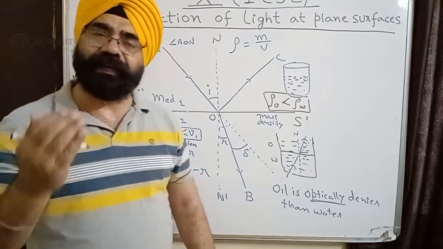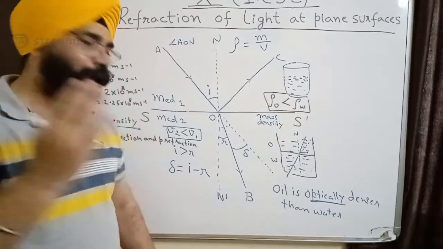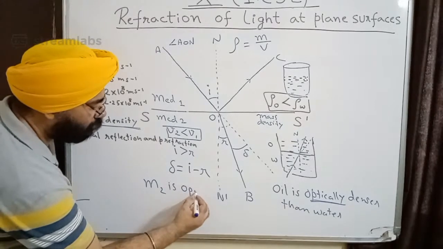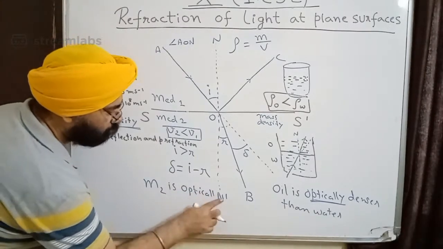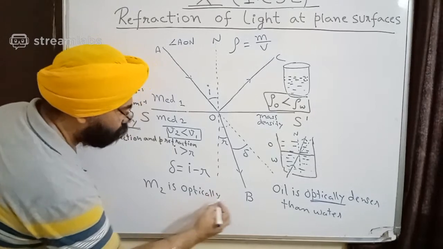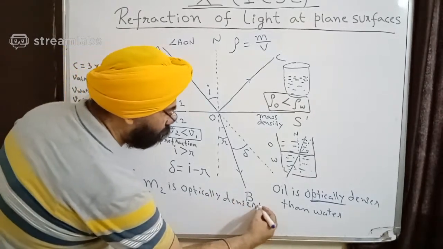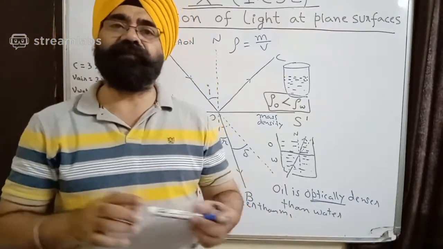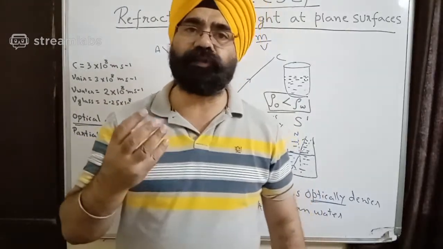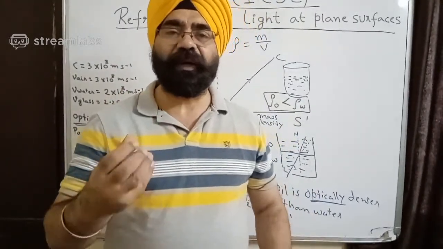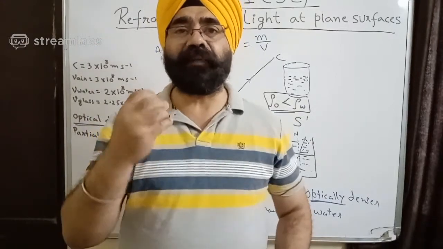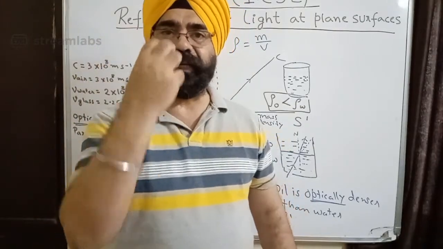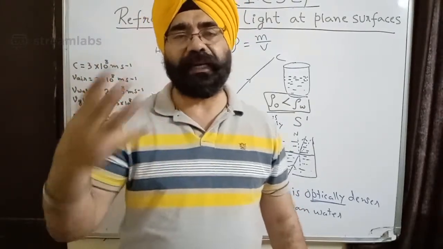So if the speed of light in a medium is less as compared to the other medium, we say that medium 2 is optically denser than medium 1. Got it? Whenever we talk about optical density, we talk about it in terms of speed of light. If the speed of light is greater, we say that medium is rarer as compared to the other one.